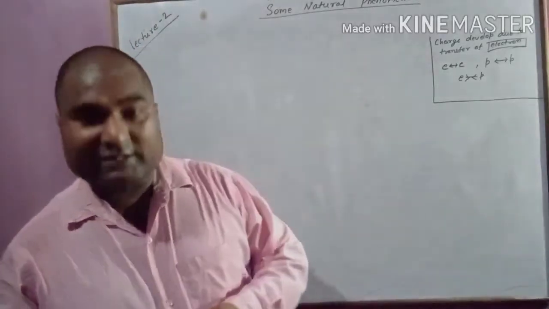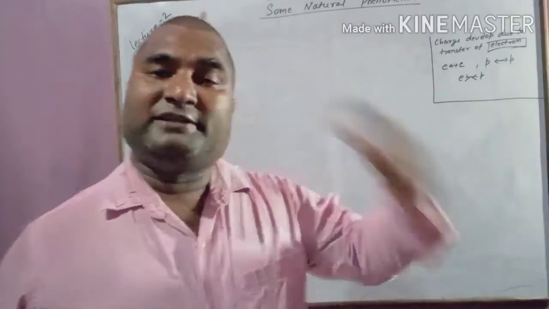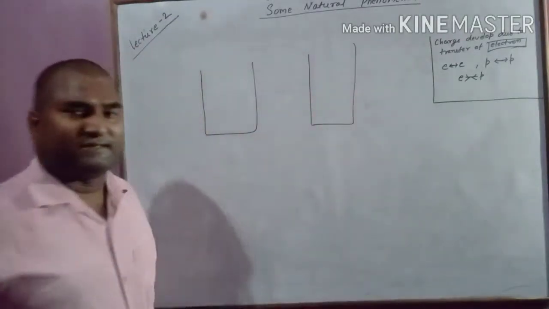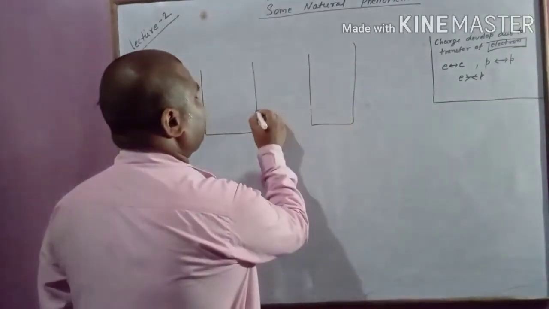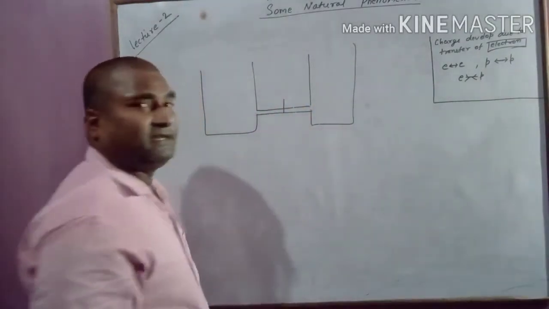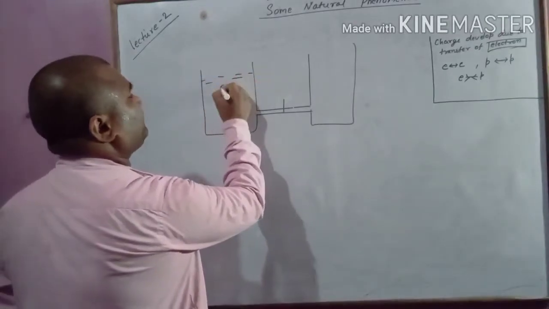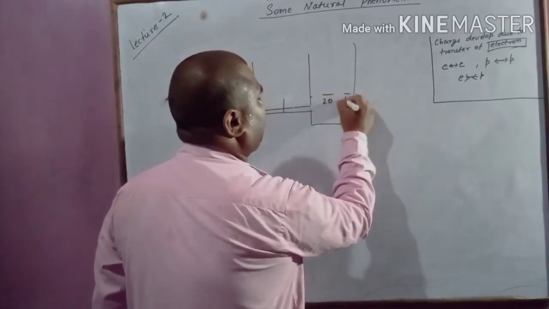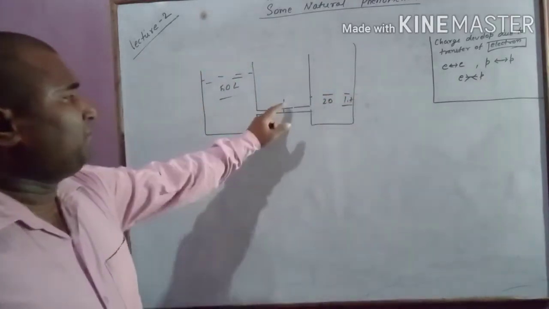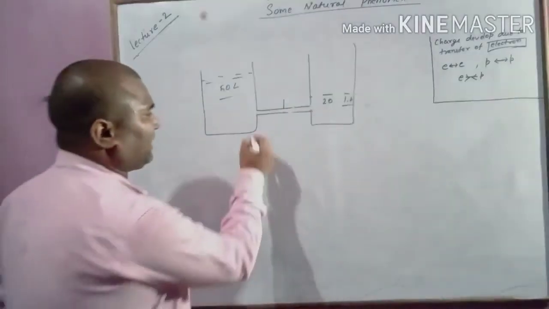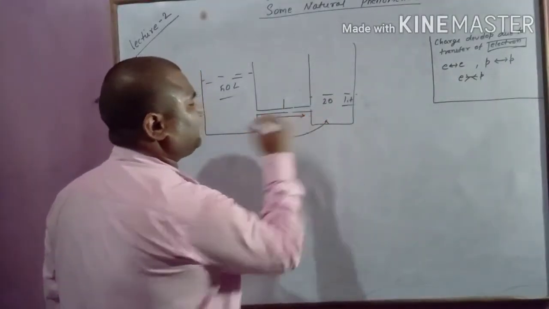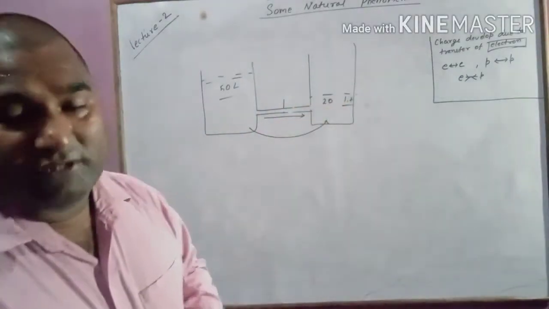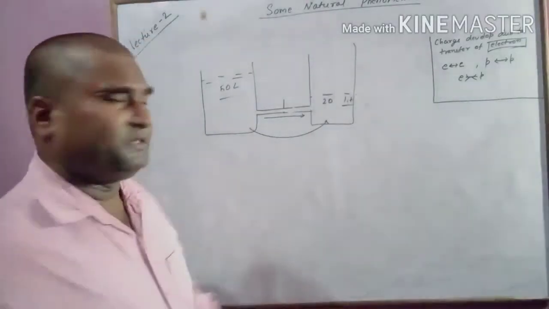So today we have to discuss transfer of electron. Before directly jumping into that, let me say something about a basic concept from physics. There are two containers. One container has around 50 liters of water, and the other has around 20 liters. When you open the tap, water will start flowing from here to here, and it will flow until the water content of both containers becomes equal. That is a basic thing, you all know this.